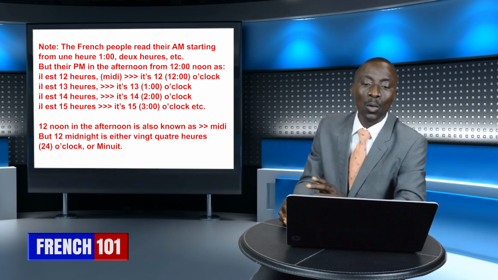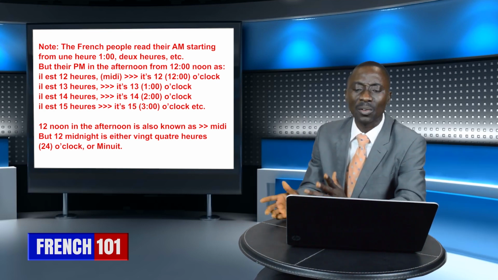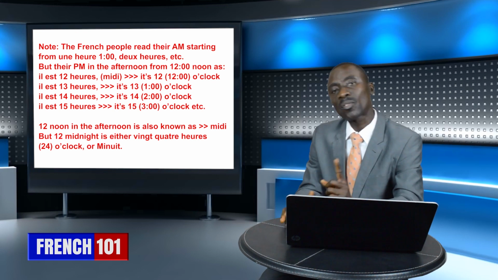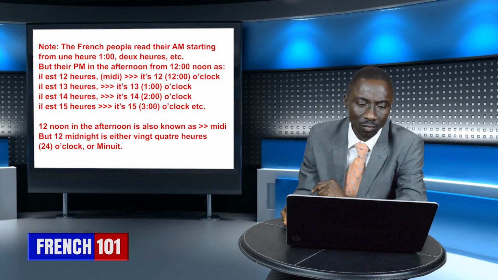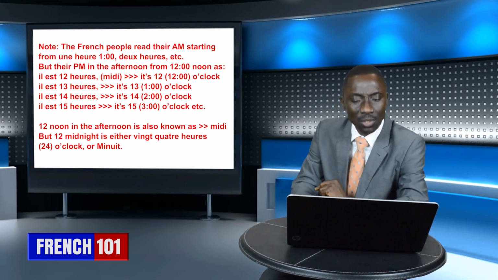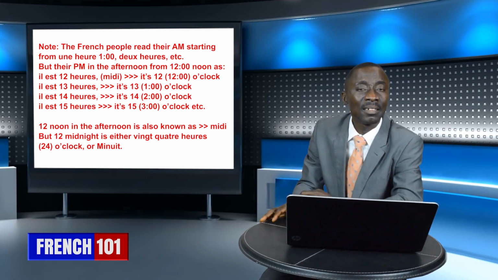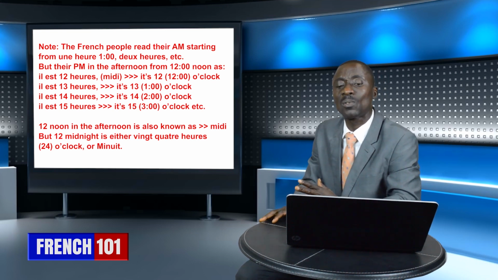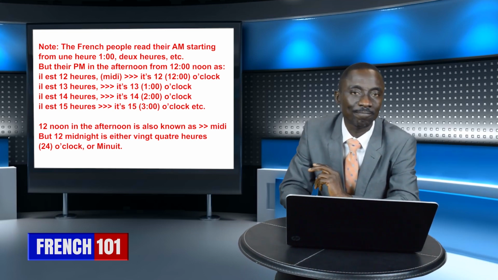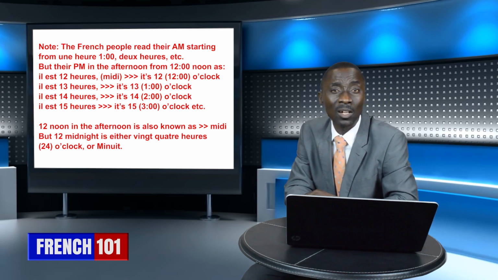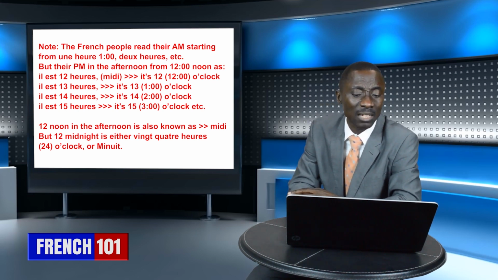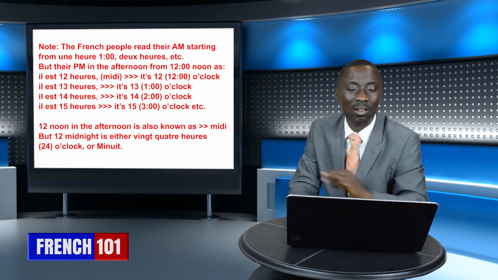Okay? So, when we say in the afternoon, how do you read the time in the afternoon? Of course, let's look at it from 1 o'clock. 1 o'clock in the afternoon, of course, is supposed to be 1, but the Frenchman is looking at it as 13 o'clock. The Frenchman reads the afternoon 1 o'clock as what? 13 o'clock.